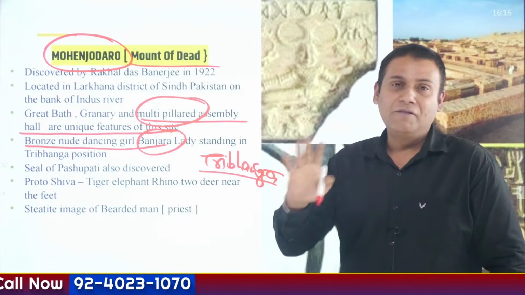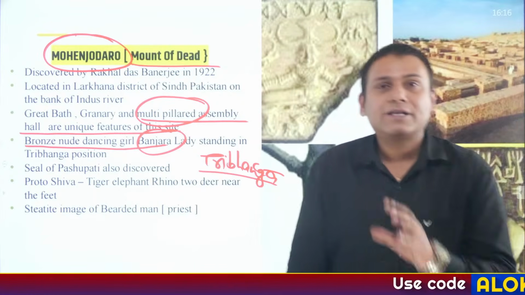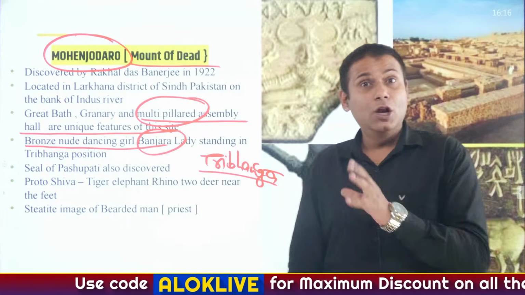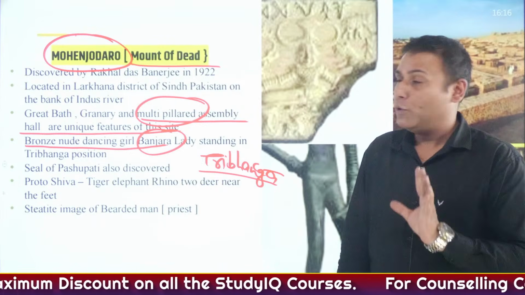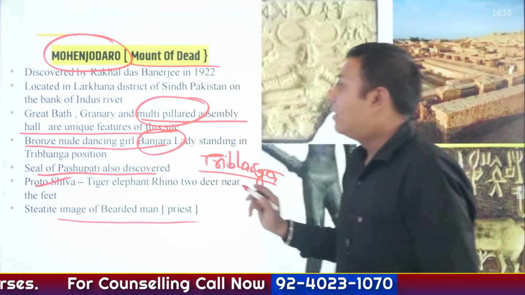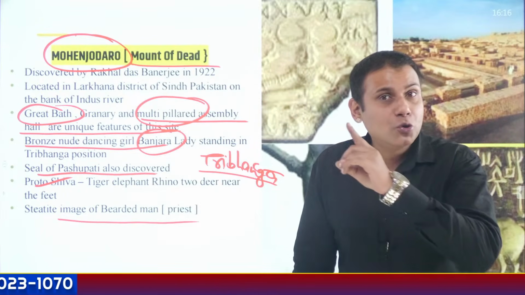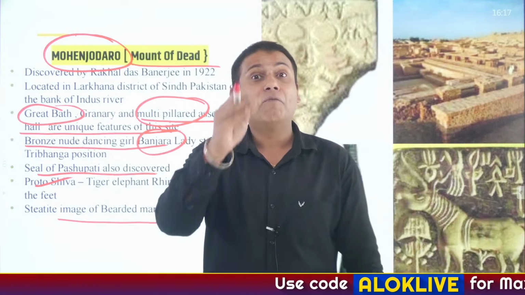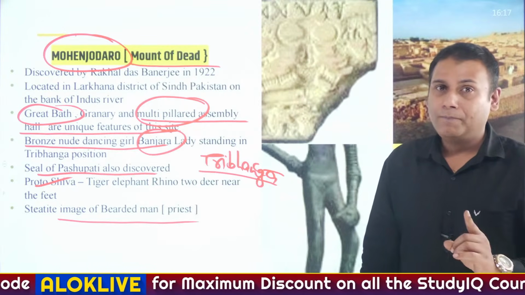Then a steatite image of a bearded man. If you look at the image, in fact, that image is provided in both the NCERT and the Tamil Nadu State Board book. If you look at him, he looks like a priest, or he looks like the head. Apart from the seal of Pashupati Mahadev or Proto Shiva and the steatite image of a bearded man, there is the concept of the great bath. As discussed previously, there's no use of a single stone in the entire great bath. The entire great bath is made up of burnt bricks. Is that clear? I'll repeat the points again in short.